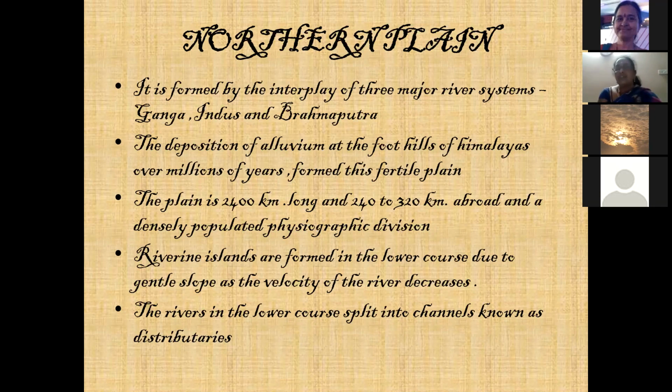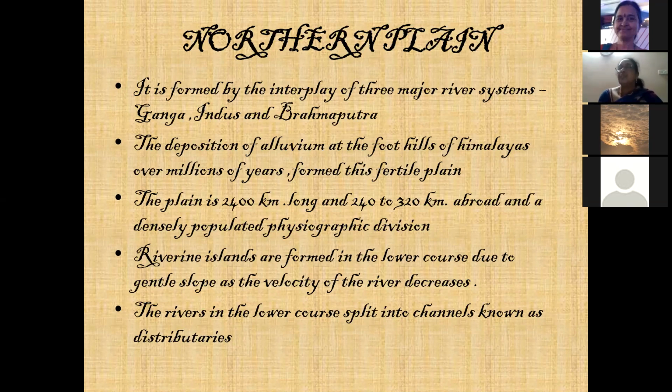This you remember. These numbers you have to remember. The riverine islands are formed in the lower courses. Riverine islands means land which is covered by water on three sides. Majuli is one of the important ones you talk about. Riverine islands are formed in the lower courses due to the gentle slope, as the velocity of the river decreases. As the river flow decreases, it will form a number of islands over there.